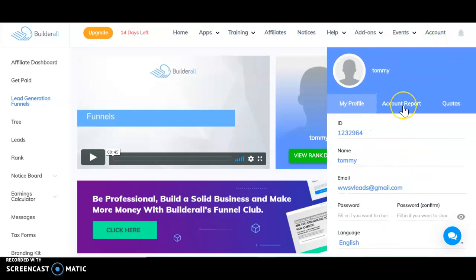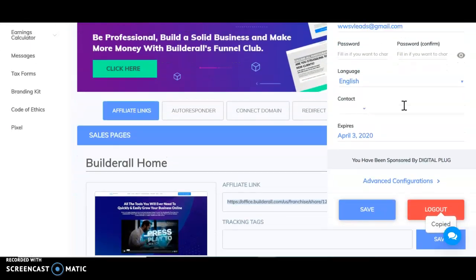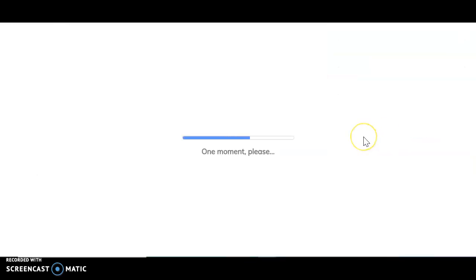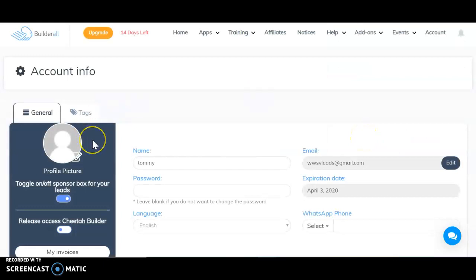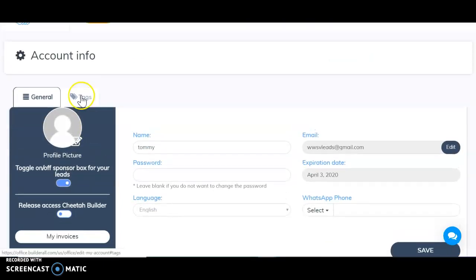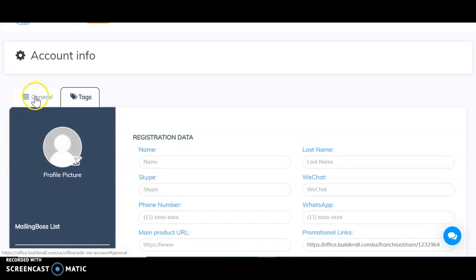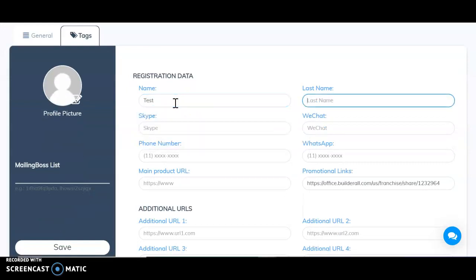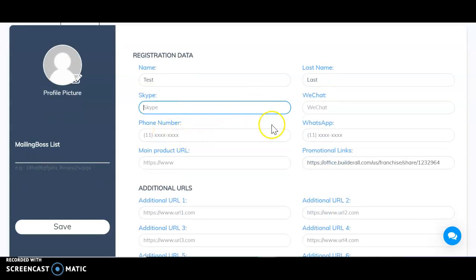So after you have the link copied, scroll all the way up to the top of your dashboard. Click on account. Scroll down. This has all your information. Now click on advanced configurations. This is really important. It should say you're sponsored by Digital Plug. You'll see my name. But you want to scroll down. Click on tags. First, you should start off in general, but click on tags and fill out this information. Put your first name, last name. If you have a Skype, WeChat, phone number, put that information in.